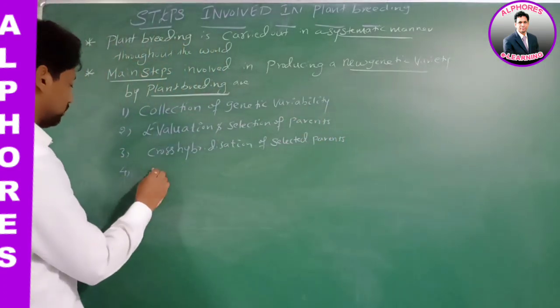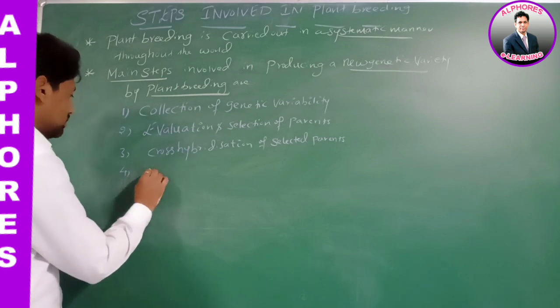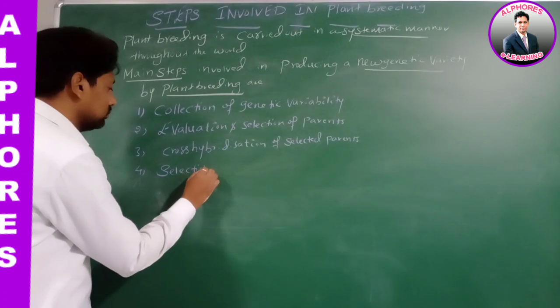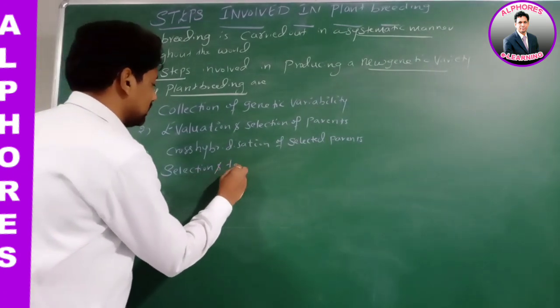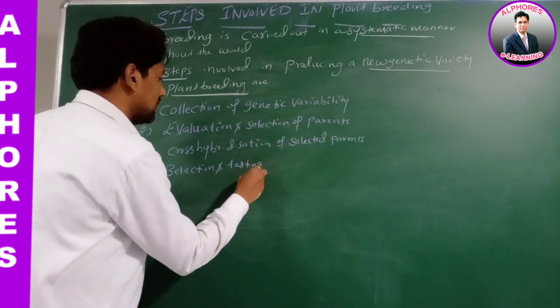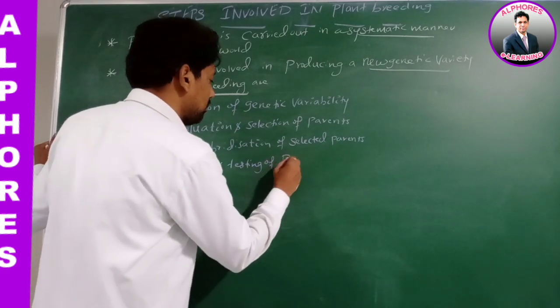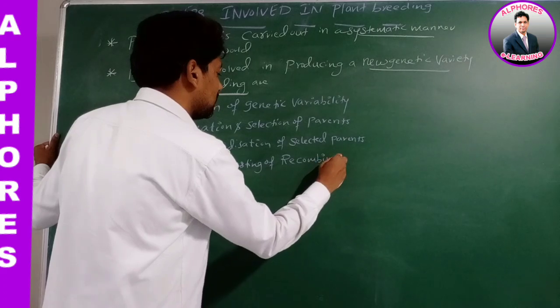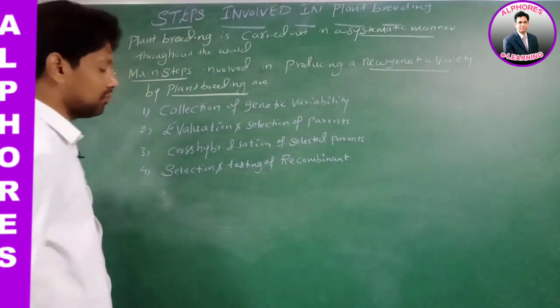Number 4, selection and testing of recombinants.